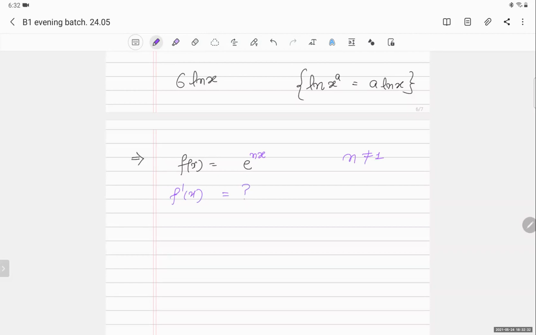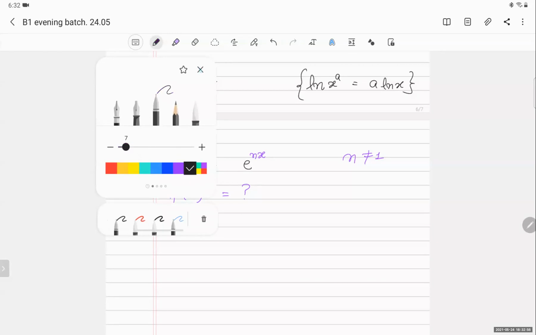Okay, tell me what will it become? Can we do it like we did for sin x, sin 2x, 3x? Yes or no? So we have to think like that.